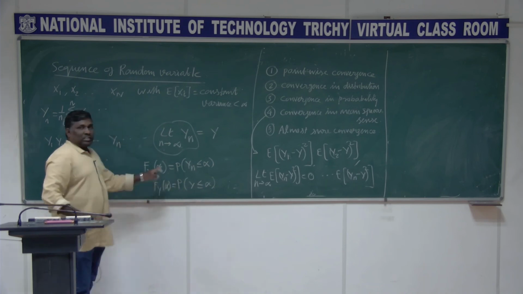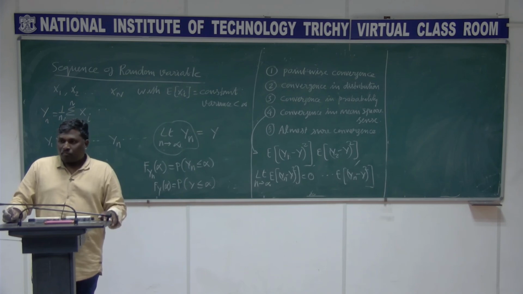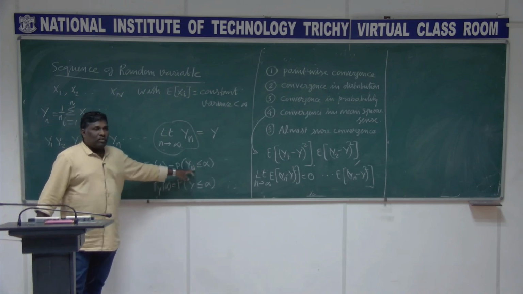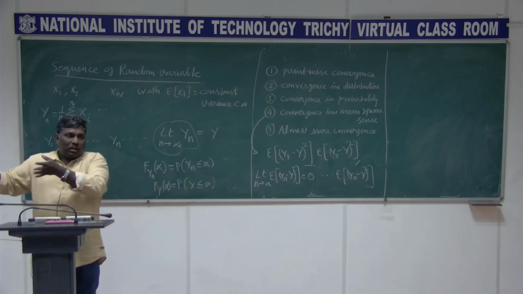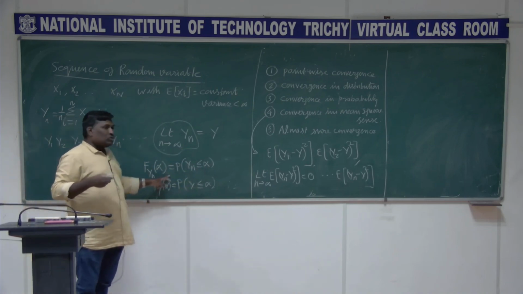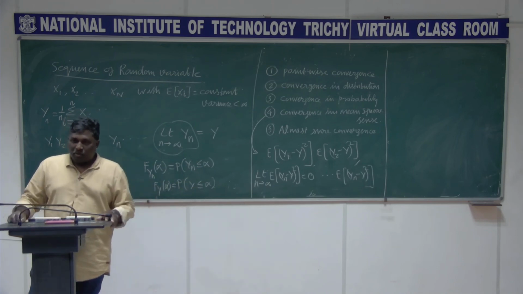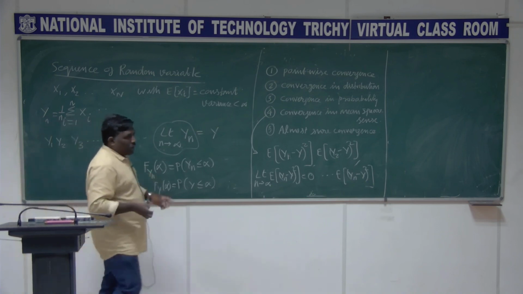The distribution value is again a number. FYn of alpha is probability of Yn less than or equal to alpha. So I can convert this into a number, and that getting converged to the distribution of Y, probability of Y less than or equal to alpha, is what we call convergence in distribution sense. And we have convergence in probability.